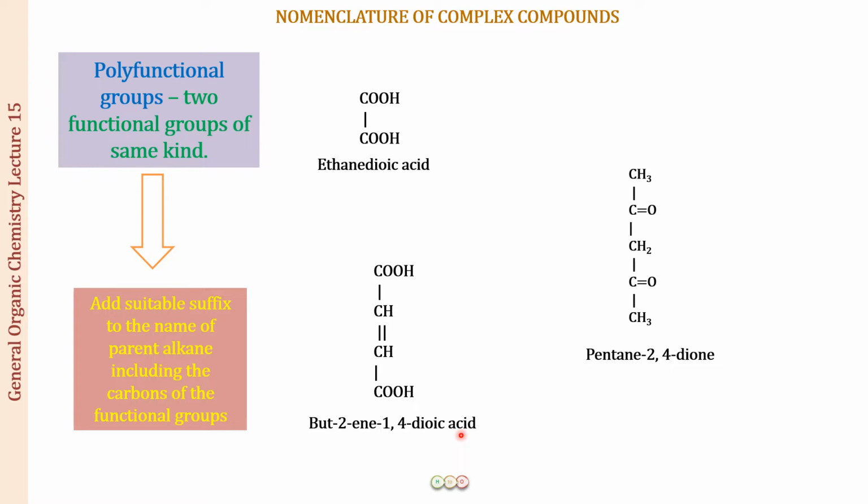So I hope this is clear. When there are two functional groups present of the same kind, you are going to choose the suffix according to the primary functional group that is present, and you are going to include the carbons of these functional groups as well.